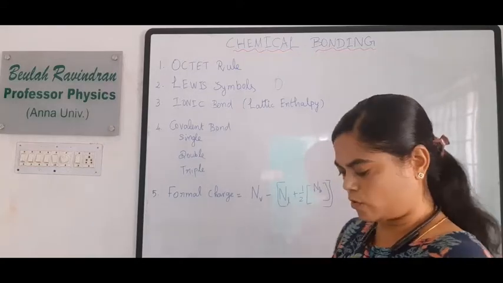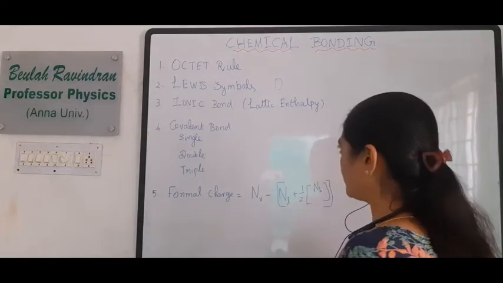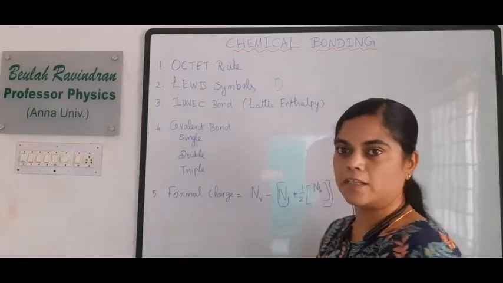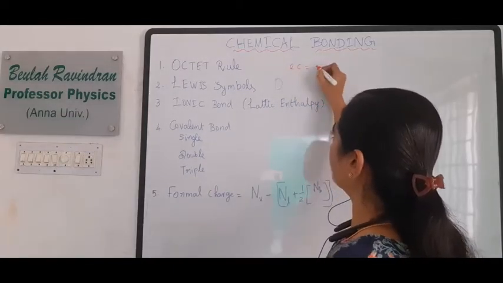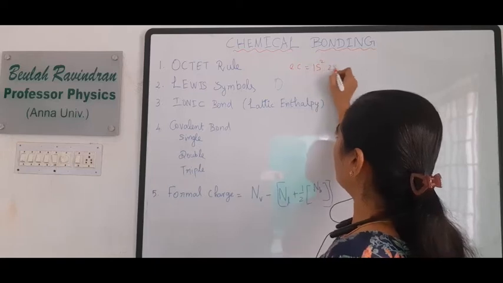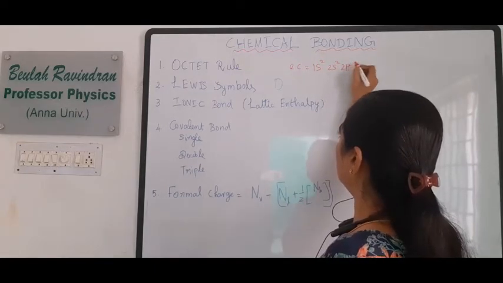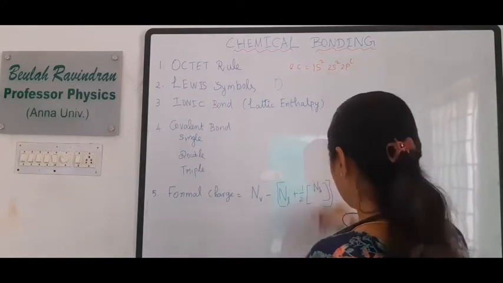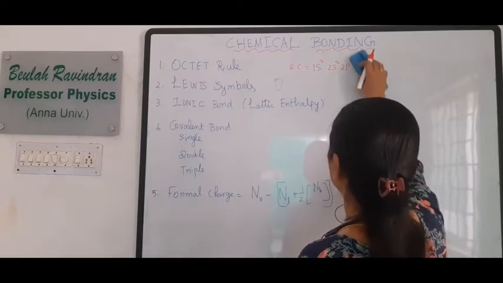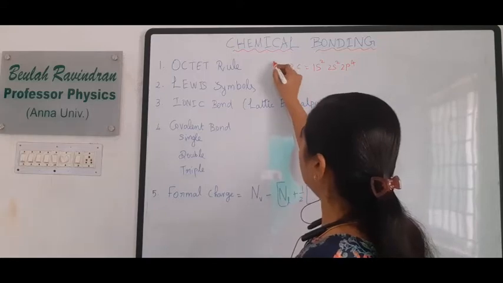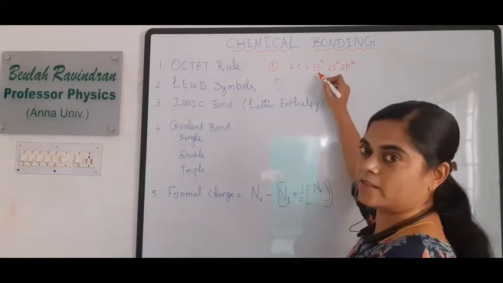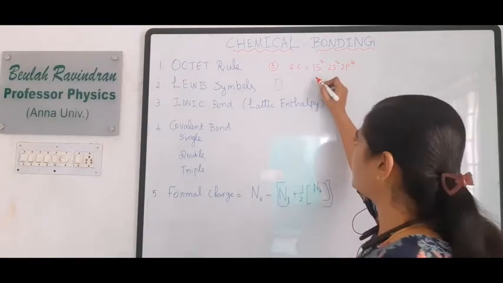The atomic number for oxygen is 8, right? What is the electronic configuration of oxygen? 1s2, 2s2, and instead of 2p6, it is 2p4, right?